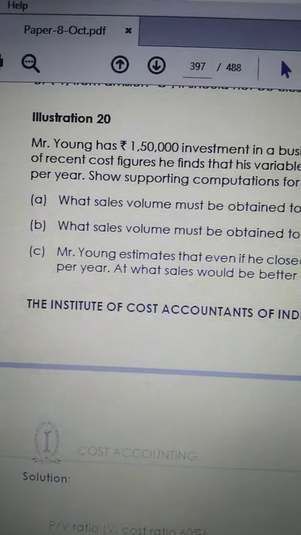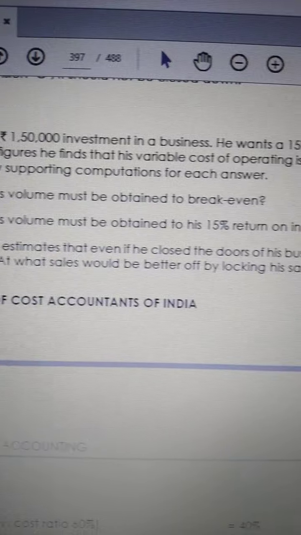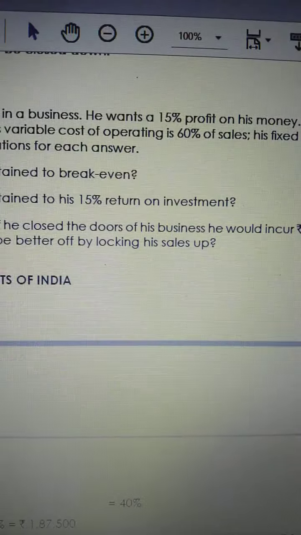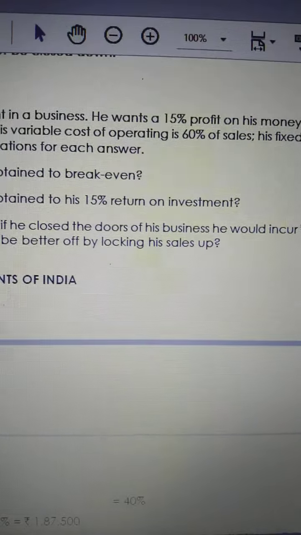From an analysis of recent cost figures, he finds that his variable cost of operating is 60% of his sales.